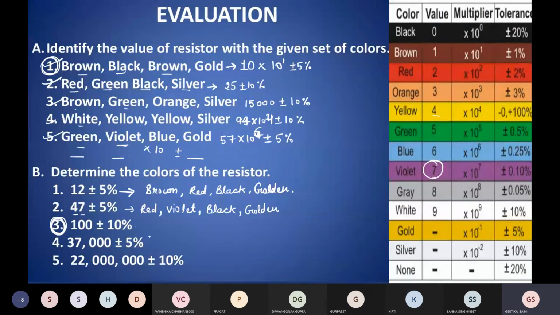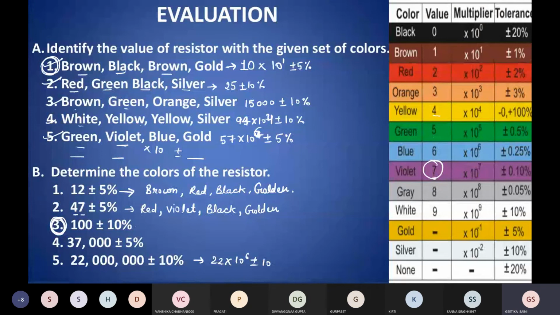So next one is 37,000 plus minus 5%. First orange, yes. Orange, then violet, yes. Very good. 10 raised to power 3, orange. So in this way you can find. 22 into, yes, after that 6 plus minus 10. Now tell, Gurpreet. Ma'am, red, blue, silver. Red, blue, silver. Yes, very good.